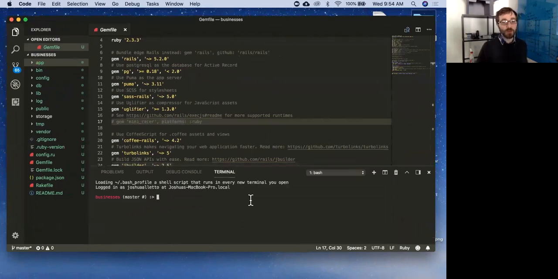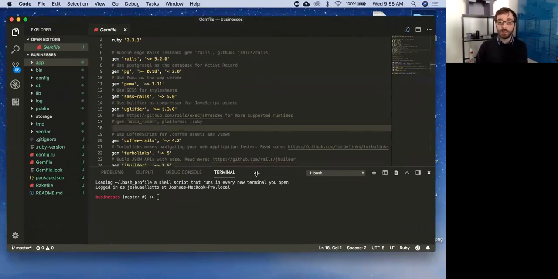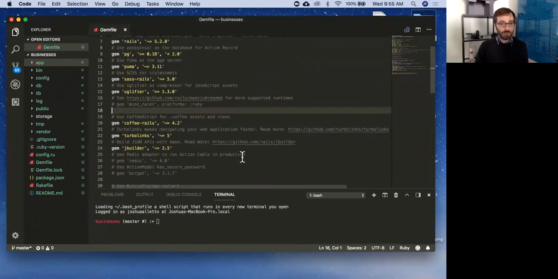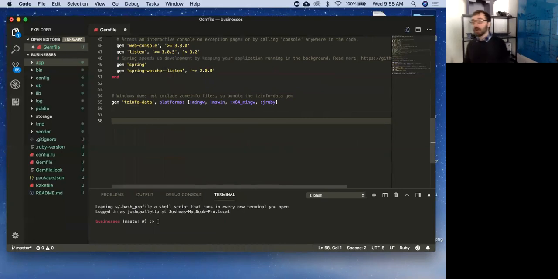Great. So there are a couple of other things I want to do before we actually start coding our business app. I do want to set up RSpec, so I have to let Rails know that I want to use RSpec for my testing. I need to load in a gem here. Where you add your gems, I believe, is up to you. Some people will wedge them in here. Any gems I add on my own, this is just a personal thing, I put at the bottom just so I can go grab them right away. If there's a problem and I want to make sure it's not something I added, I put them all at the bottom. I'm not really sure if there's a super best practice for that.